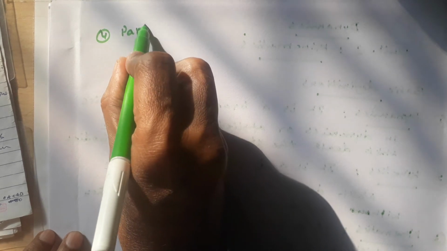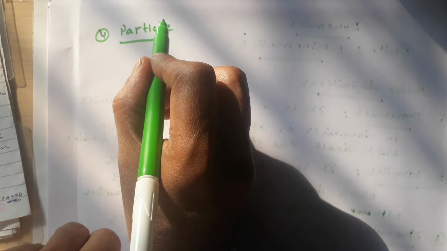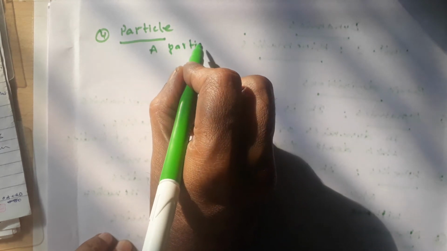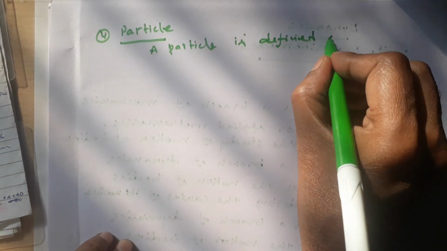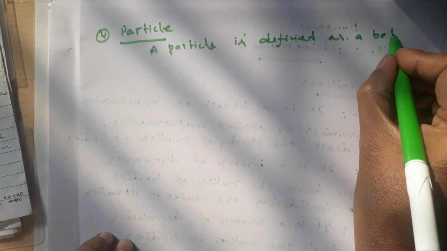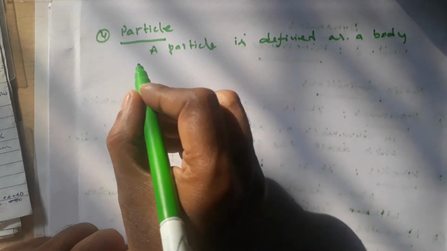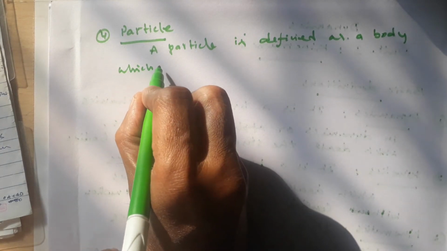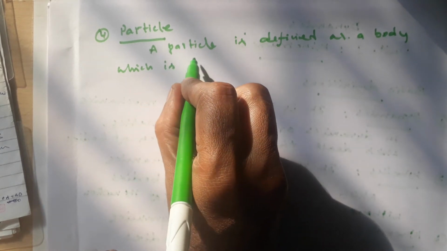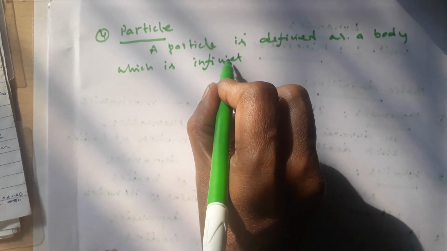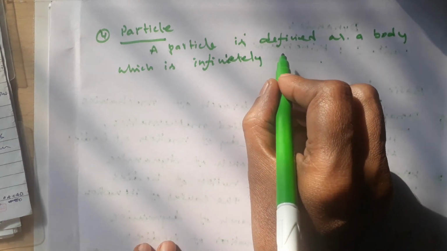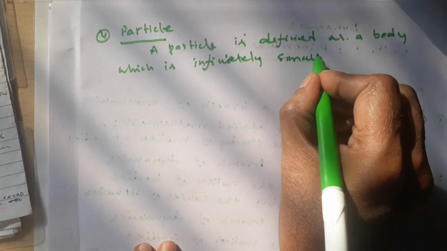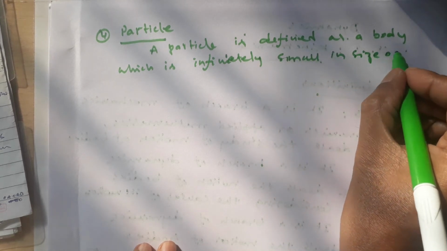Next, fourth definition, particle or body. A particle is defined as a body which is infinitely small in size or shape.